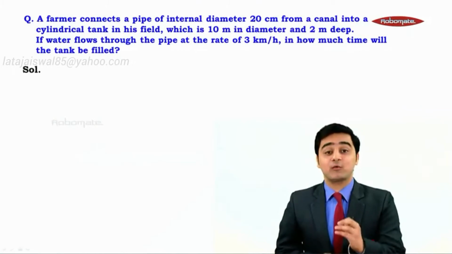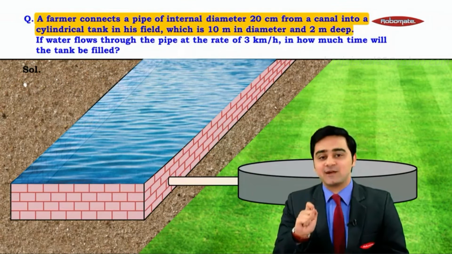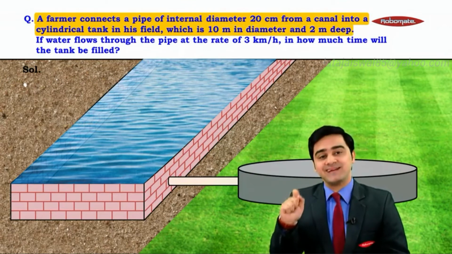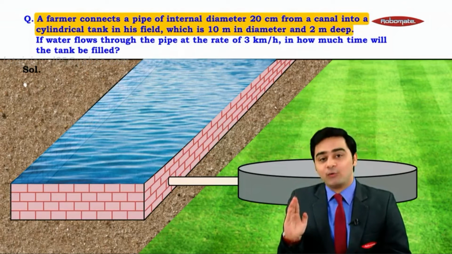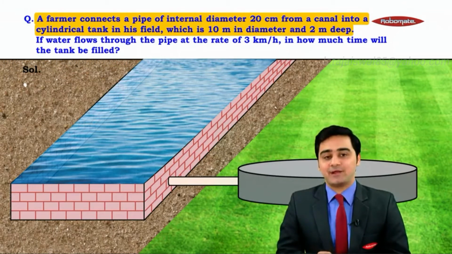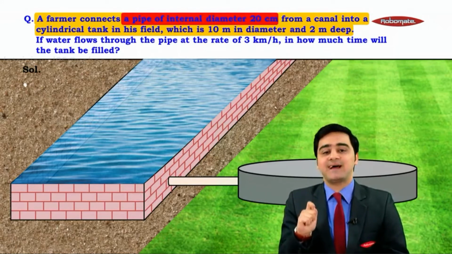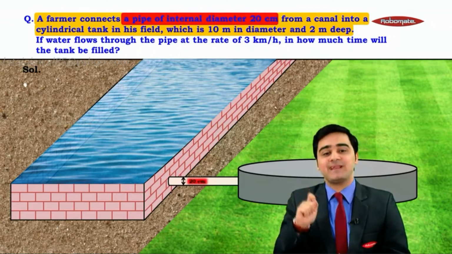Let's understand the question with the help of the figure. It says that there is a farmer. The farmer connects a pipe from a canal so that water flows through the pipe into a cylindrical tank. Now the dimensions of the pipe are given, wherein the diameter of the pipe is given as 20 centimeter.